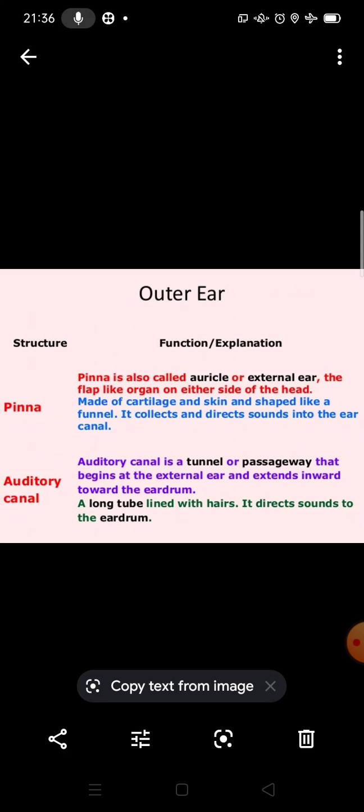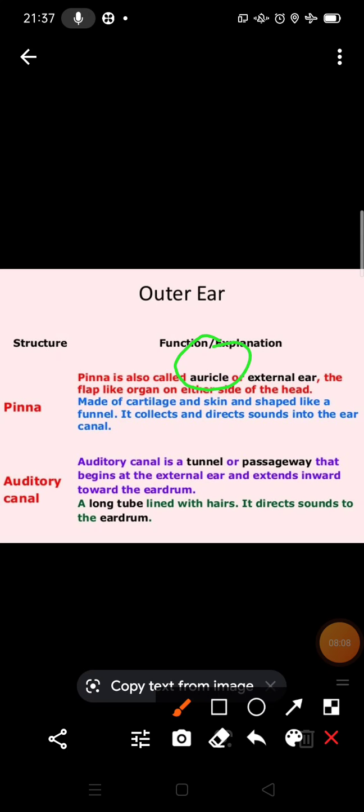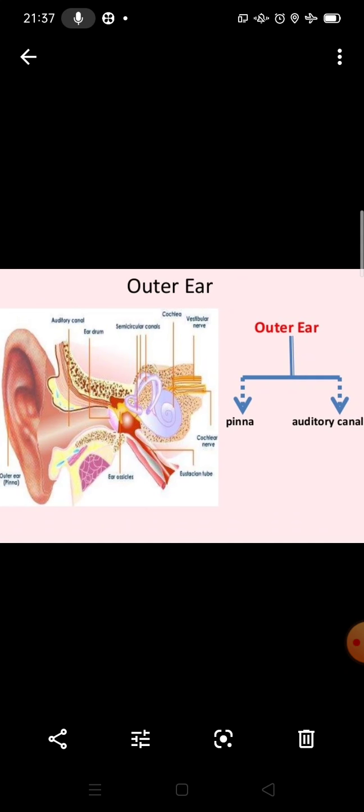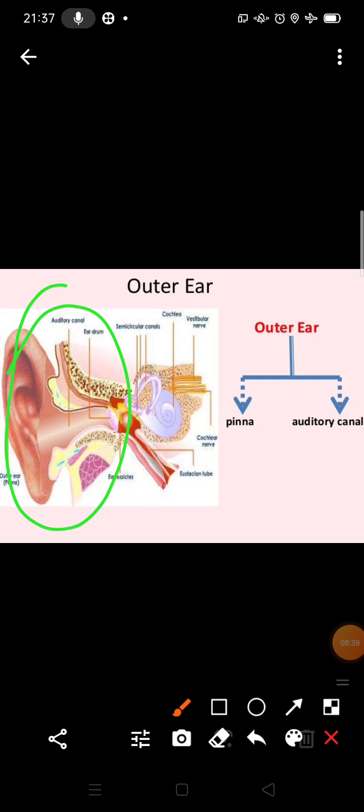Now if we talk about the pinna, it is also called the auricle or external ear. It is a flap-like organ present on either side of the head, made of cartilage, soft bone, and skin, and shaped like a funnel. You can see the diagram and the structure of this.